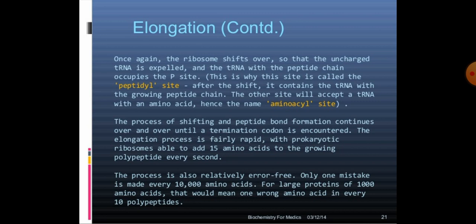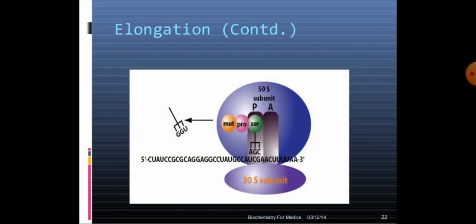Only one mistake is made every 10,000 amino acids. For large proteins of 1000 amino acids, that would mean one wrong amino acid in every 10 polypeptides. This is the chart of elongation.